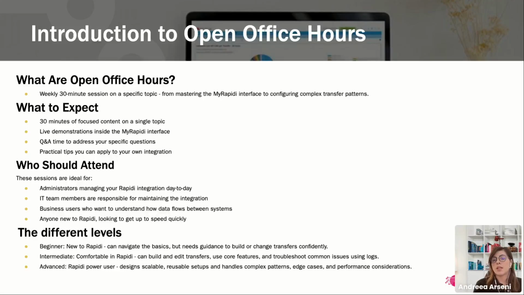And then, who should attend? Of course, anyone can attend in theory, but if you think that you need to know more about a specific functionality or about something that has to do with your current integration, please join. You will definitely get the information that you need. It's not necessarily specific to a certain level. Of course, we do have certain levels, and we mention that so you have expectations set up correctly: beginners, intermediate, and advanced.